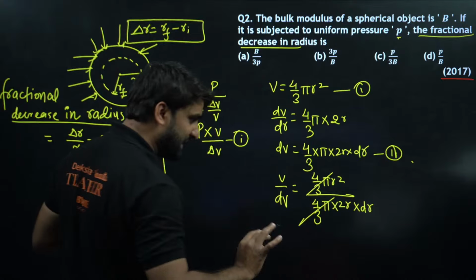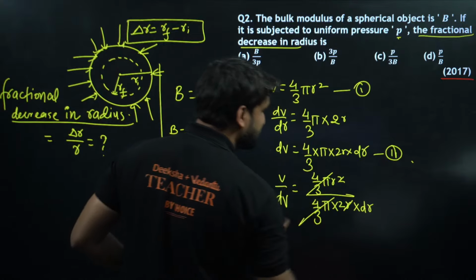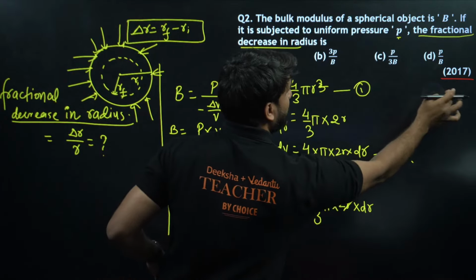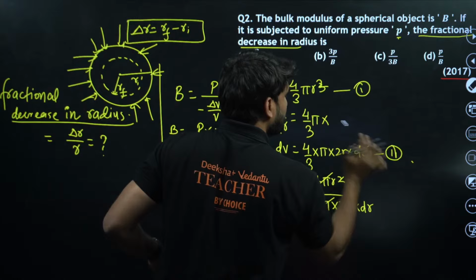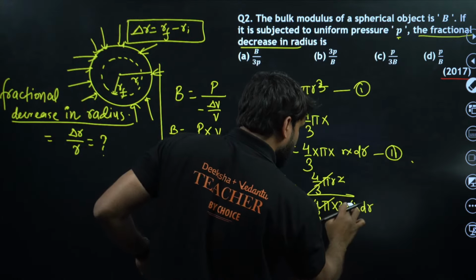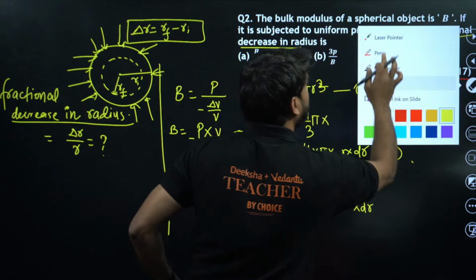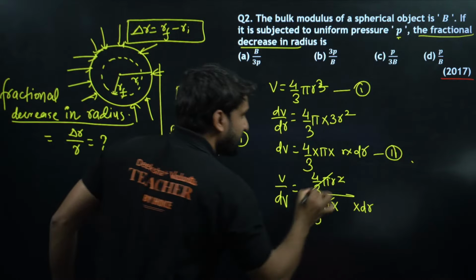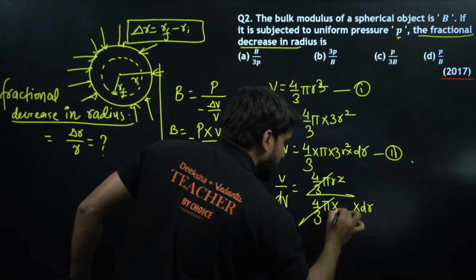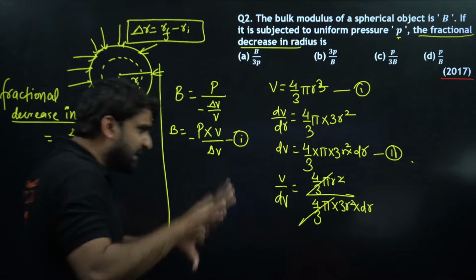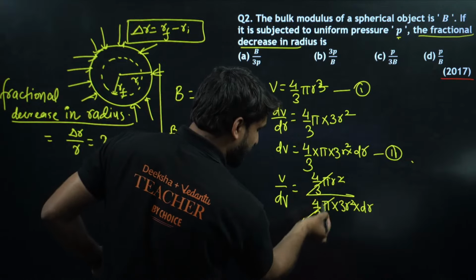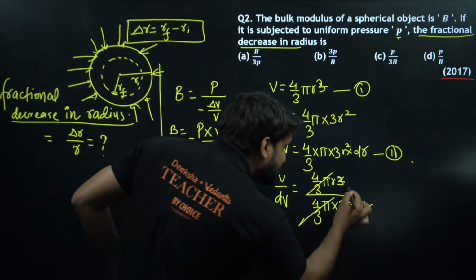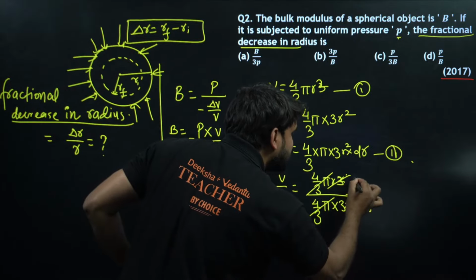So 4/3 π cancels, and r² will be cancelled by r.